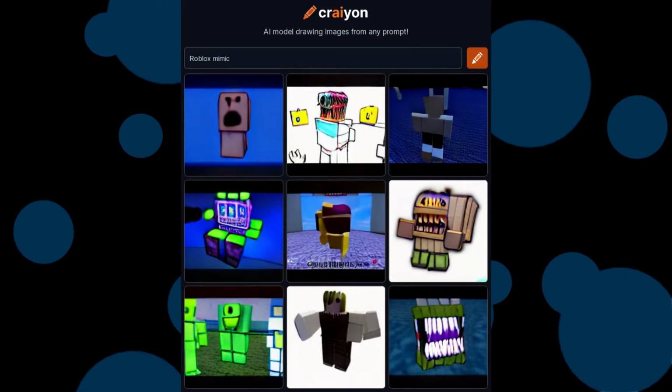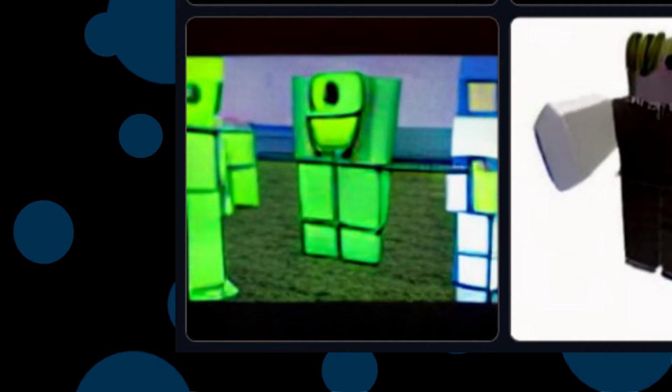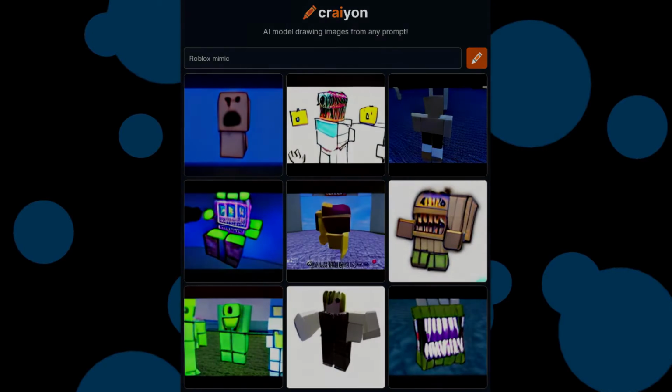Anyways, let's move on to the next one. This one is probably the worst one in terms of how accurate it is. None of them look like Roblox Mimic. I think the AI got confused with the mimic part. Oh gosh, what's happening in the bottom left one? Is that Mike Wazowski? Oh gosh, let's move on.